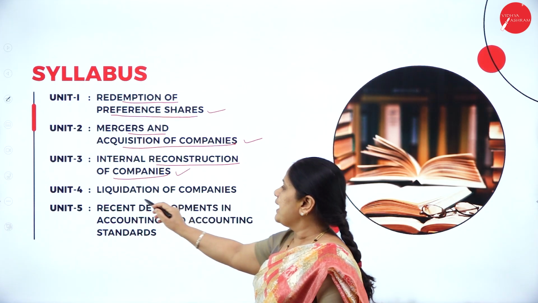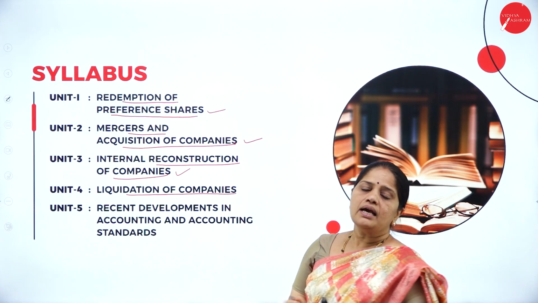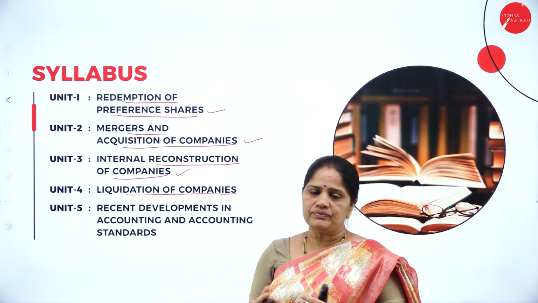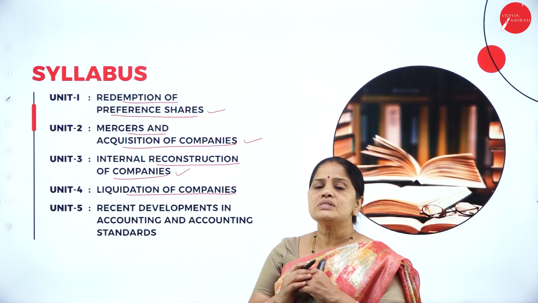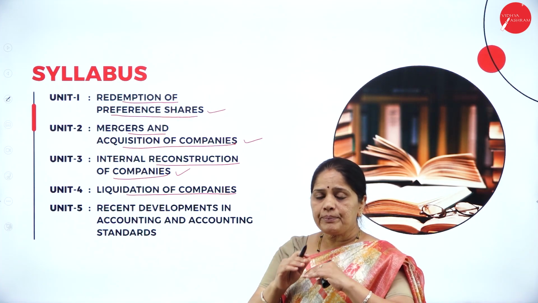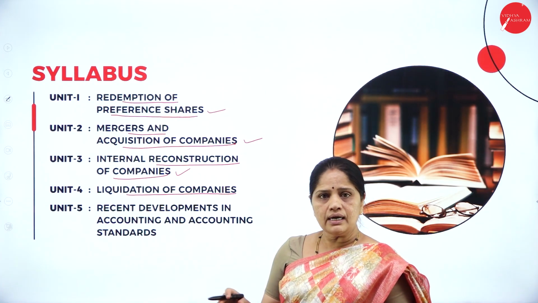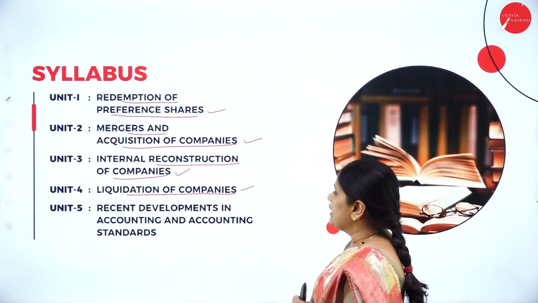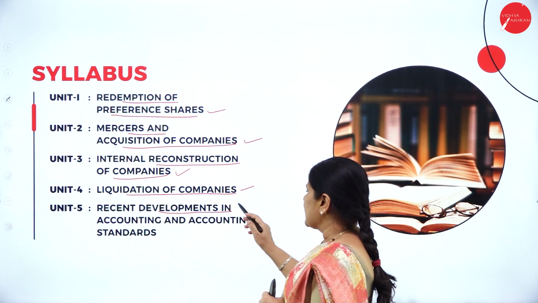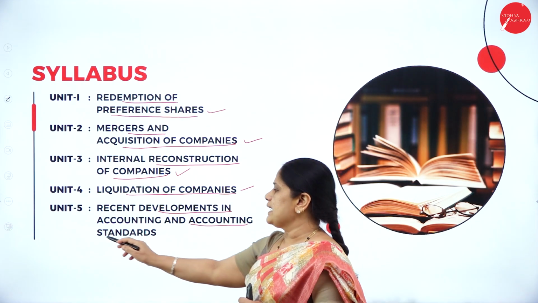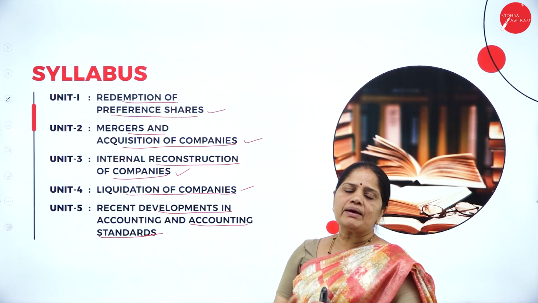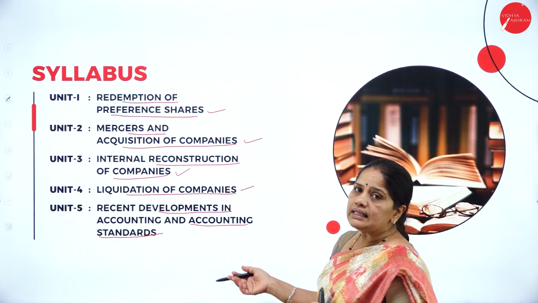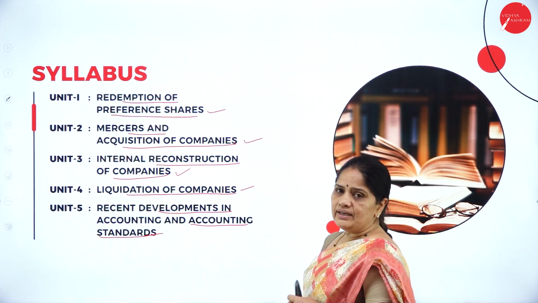In Unit 4, we have liquidation of companies. Now, what do we mean by liquidation? Liquidation means winding up of the company, or in other words, you sell all the assets of the company and pay off all the liabilities and close the company. So that is what we mean by liquidation. And in Unit 5, we have recent developments in accounting and accounting standards. So what are the latest developments in accounting and what are the latest accounting standards? So all that will be there in Unit 5.